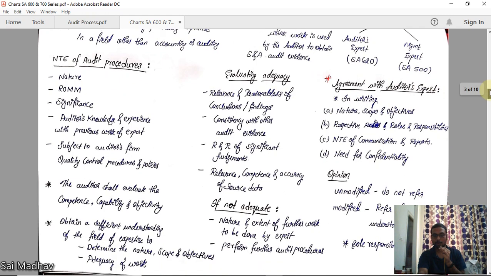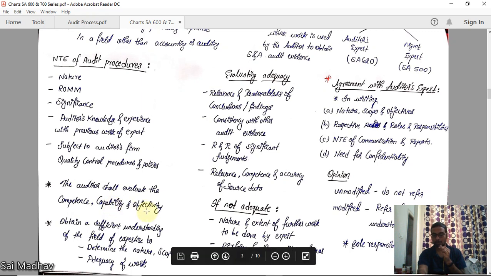Now, the auditor shall evaluate the competence, capability, and objectivity. First one is competence. Whether he is competent, you should check his qualification, right? Capability, whether he is capable or not, and objectivity, he should be unbiased. He should be independent from the firm, from the company.